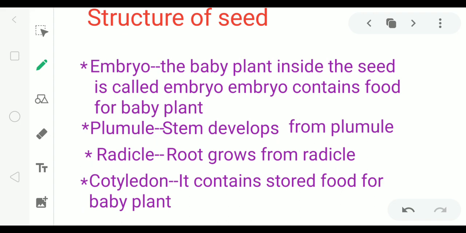Next part is cotyledon. Cotyledon contains stored food for the baby plant. When a small plant germinates from seed, it needs food to grow. This food is provided by cotyledon.